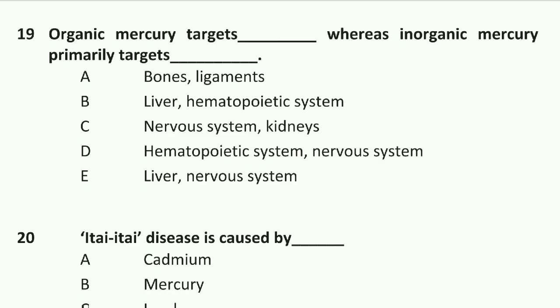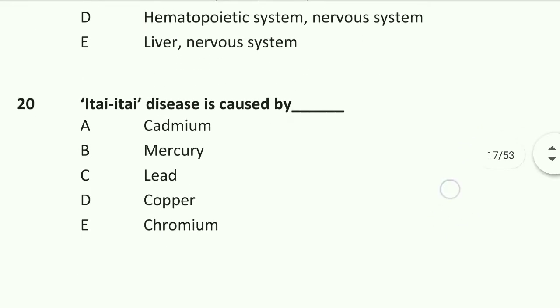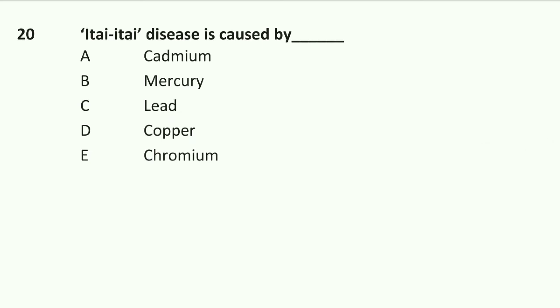Question number 19: organic mercury targets whereas inorganic mercury primarily targets. Organic mercury targets the nervous system whereas inorganic mercury primarily targets the kidney. Option C is right, nervous system and kidney. Question number 20 is the last question of this video.